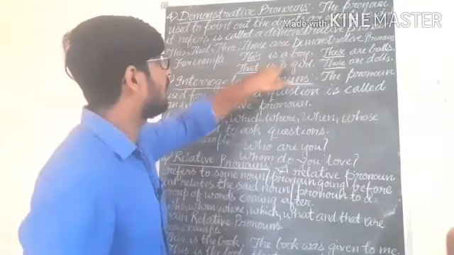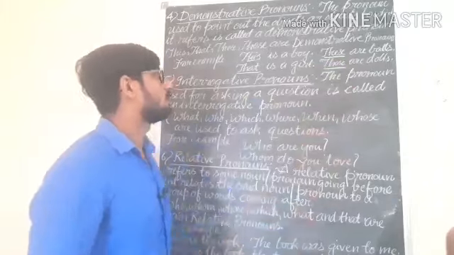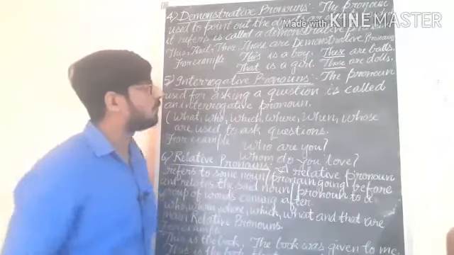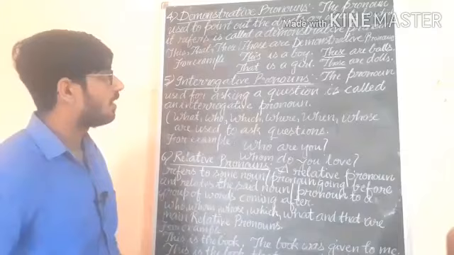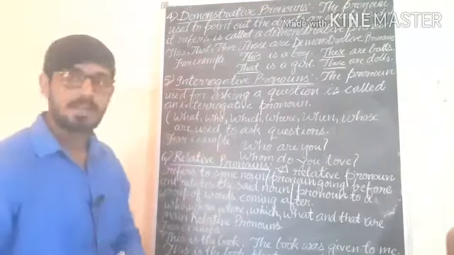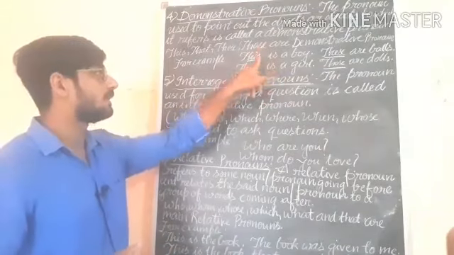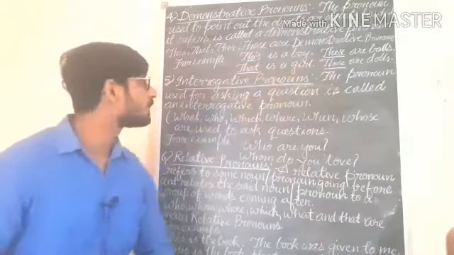So, this is a boy, that is a girl, these are balls, those are dolls. These words are used to point out the objects to which it refers. Understand? To point out something, we will use these words: this, that, these, those.